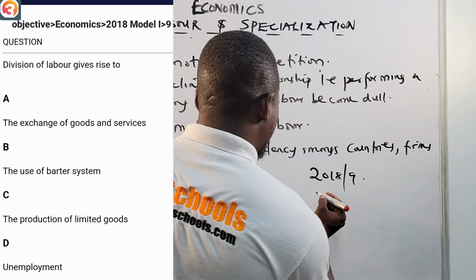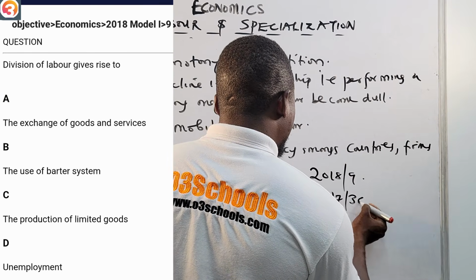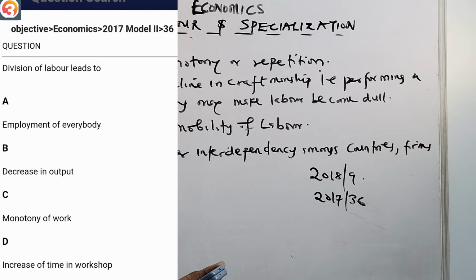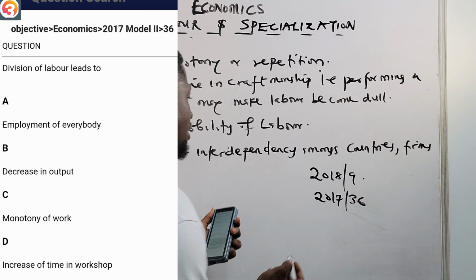2017, number 36. It says division of labor leads to A, employment of everybody. B, decrease in output. C, monotony of work. D, increase of time in workshop. They're talking about a disadvantage. They did not ask which of the following is the disadvantage of division of labor; they're asking division of labor leads to, but the answer is there. So talk about disadvantage. Now let us go to the next, 2007 number 15.